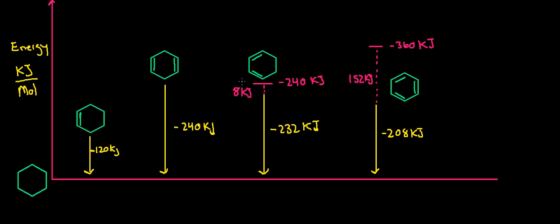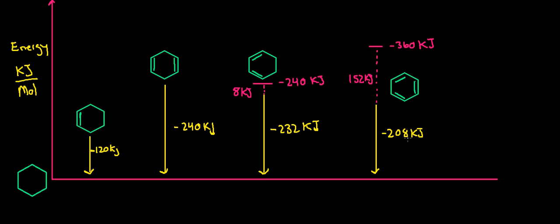Now moving to the last example of benzene, what we expected before was 360 kilojoules per mole, because there are 3 double bonds, and if there was no stability, that's what we would expect. So when this is hydrogenated, what we find is that 208 kilojoules per mole are released.